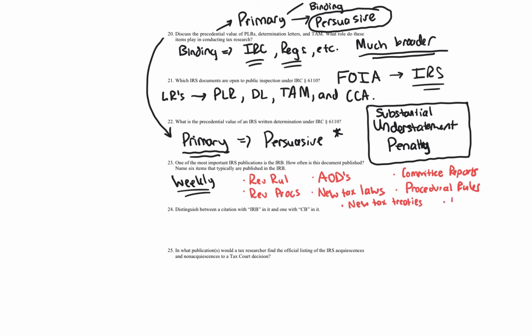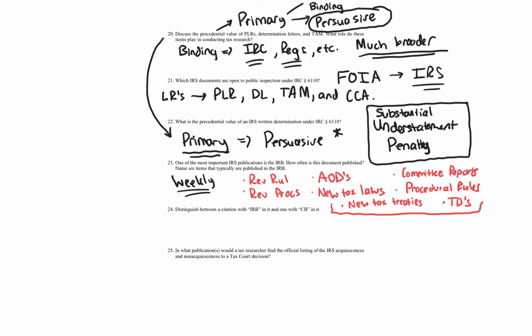Treasury decisions, so TDs, and other notices. But those are the main ones. Let's put a little line here. Make sure we distinguish from question 24. But those are some of the main things. Those are the big ones. There's others as well when I say other tax authority, but these are the main ones. All right, let's go ahead and move on to question 24.